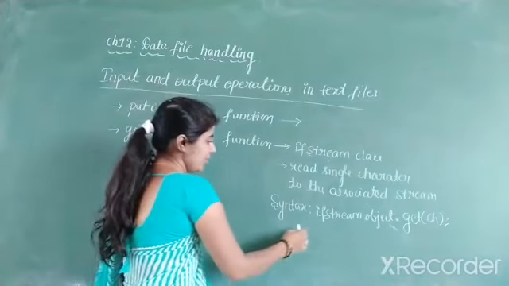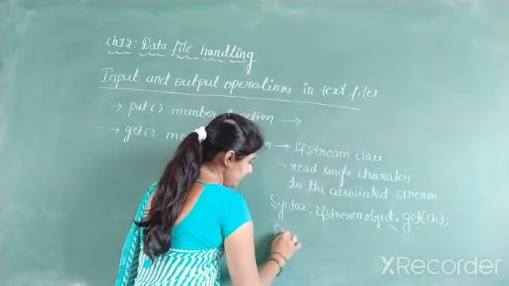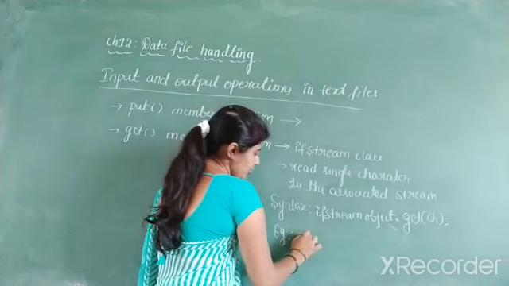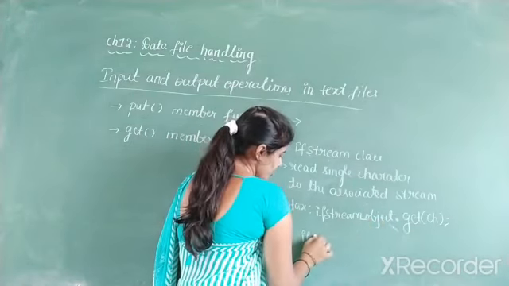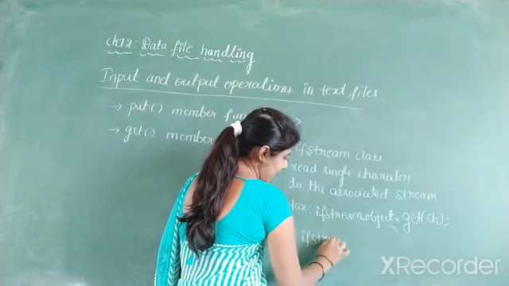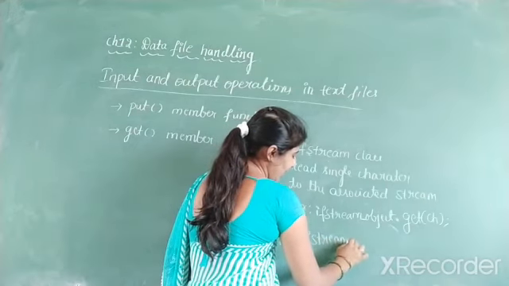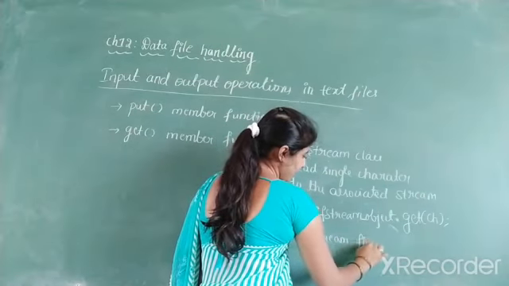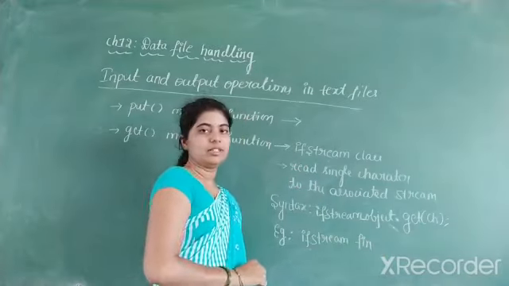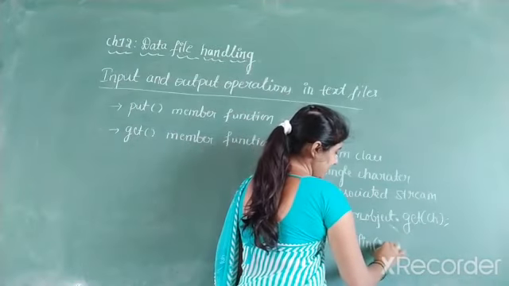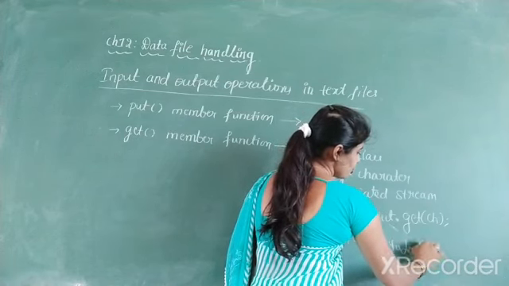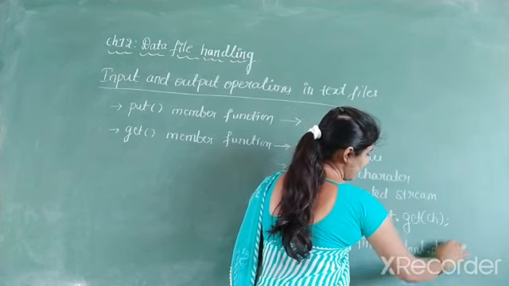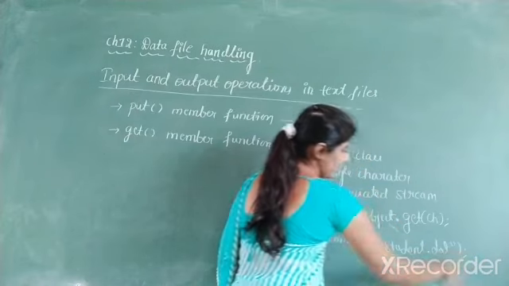Next, you have to write the example. So create an object, an ifstream object. ifstream is the class name, then you have to write the object name. fin is the object name. Then you have to specify the file name inside this. The file name is student.dat.